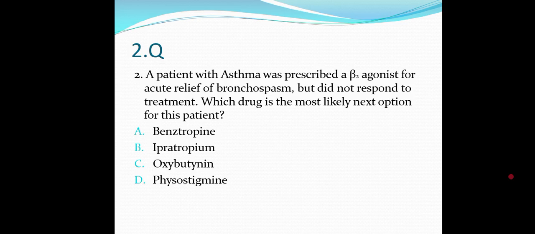Still he requires some additional drug. Which one among these drugs can give an additional benefit for the asthmatic patient? Is it benztropine or ipratropium or oxybutynin or physostigmine?